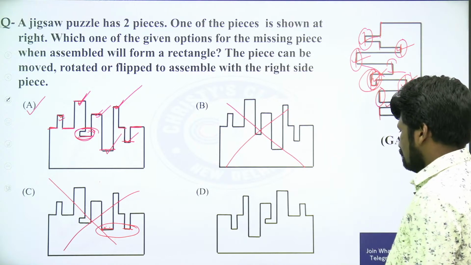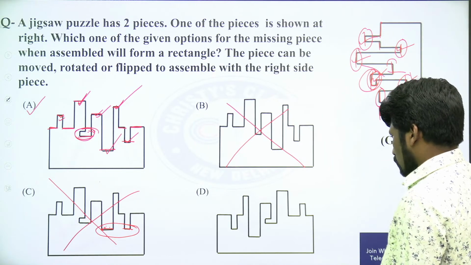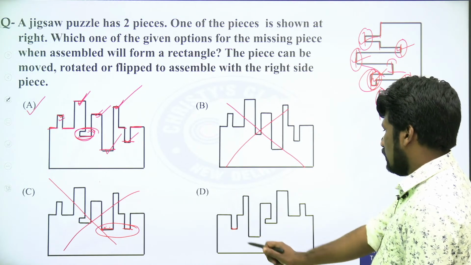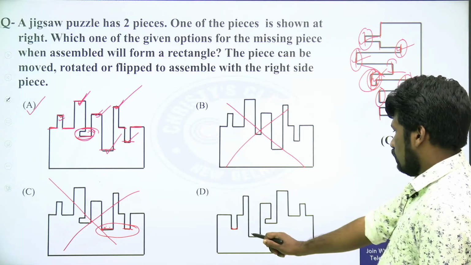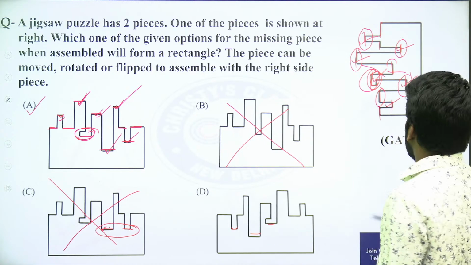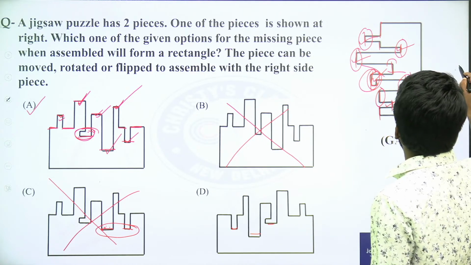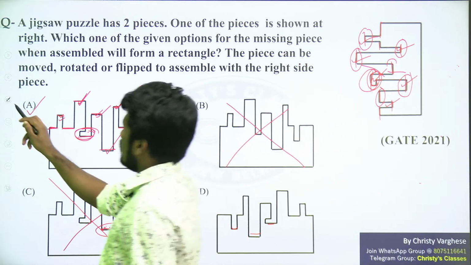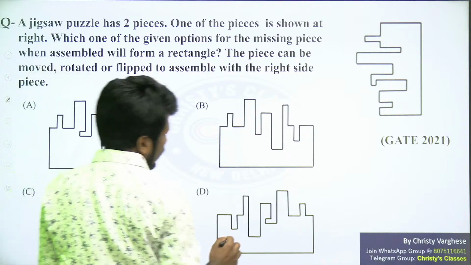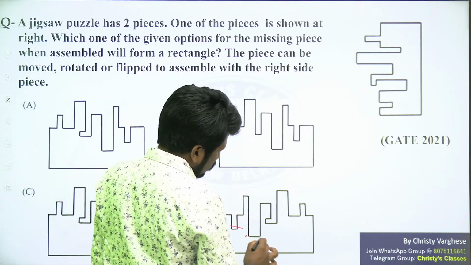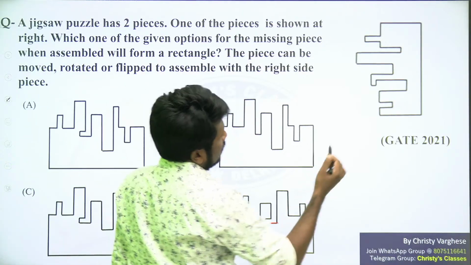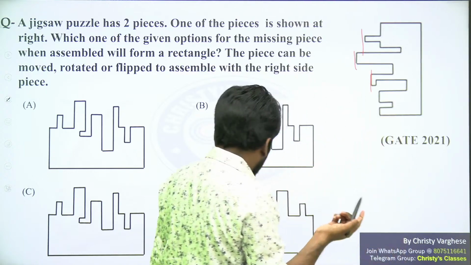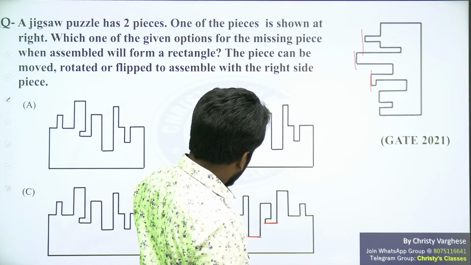Option D's problem: yeah, the number of downs itself seems wrong. One down, another down, another down. So only 3 ups should be there. If 3 downs are there, only 3 ups should be there. But actually the picture has 4 ups. So 1 down, 2 down, 3 down. But here 1, 2, 3, sorry. Yeah, that is okay, 3 ups itself. Sorry, my mistake. Then what is the problem?